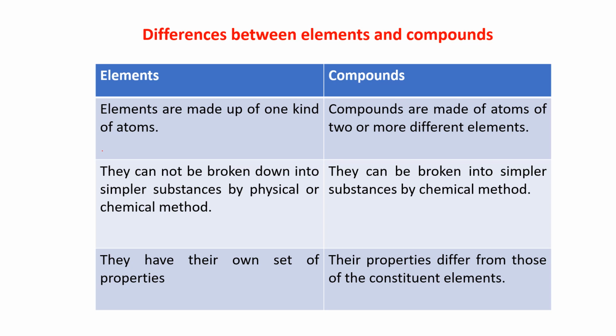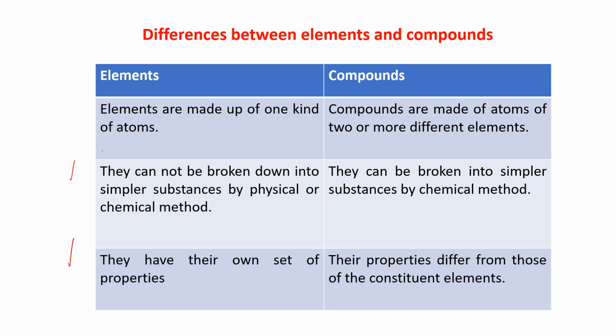Elements cannot be broken down into simpler substances by physical or chemical methods. But compounds can be broken into simpler substances by chemical methods.